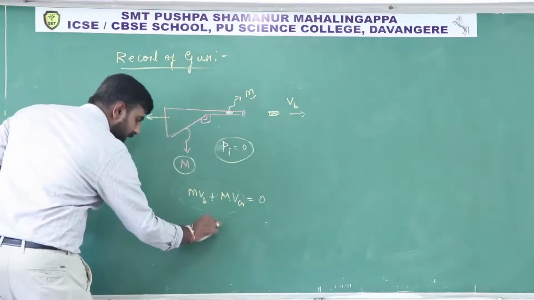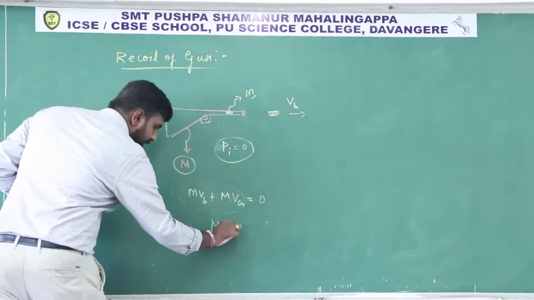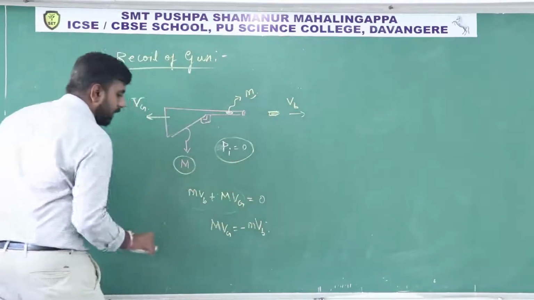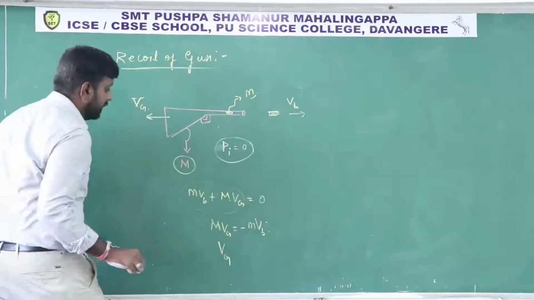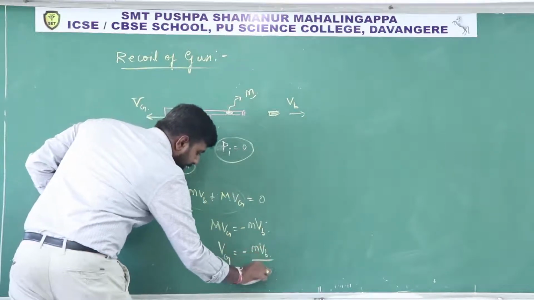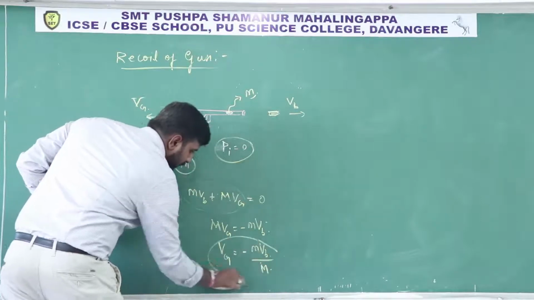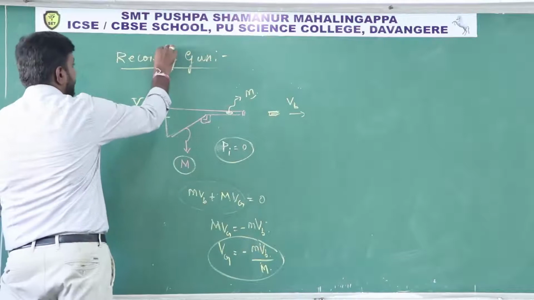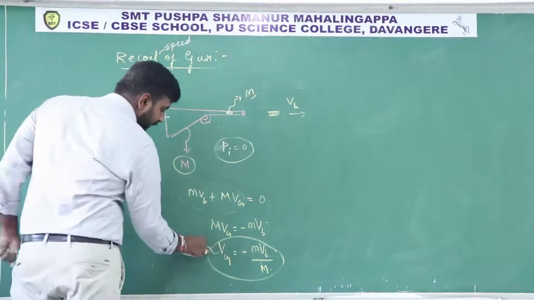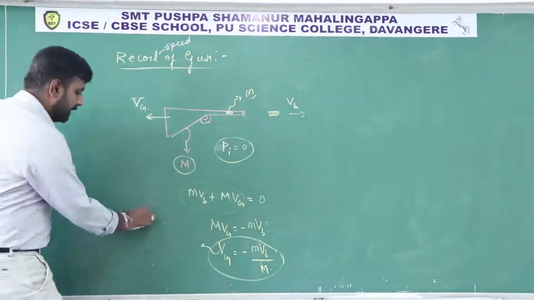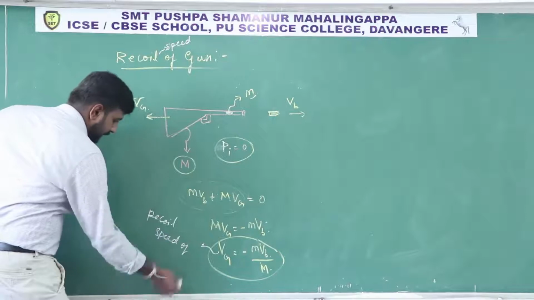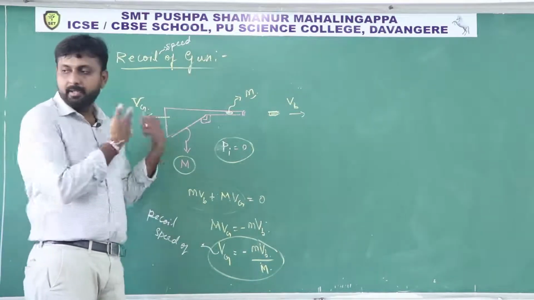Then from this expression, M Vg is equal to minus m Vb, or Vg is equal to minus m Vb by capital M. So here Vg is nothing but the recoil speed of gun, the speed with which the gun will move backward, right?